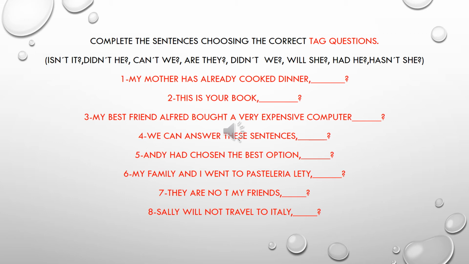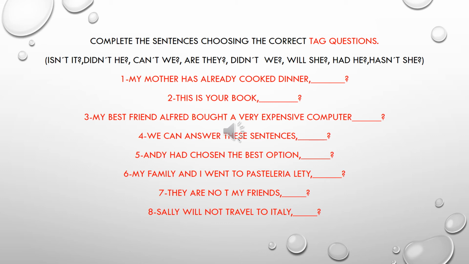Number 6. My family and I went to Pasteleria Leti. Went is the past tense of go. So simple past. The negative form is didn't. Didn't we. My family and I is we. So my family and I went to Pasteleria Leti, didn't we.